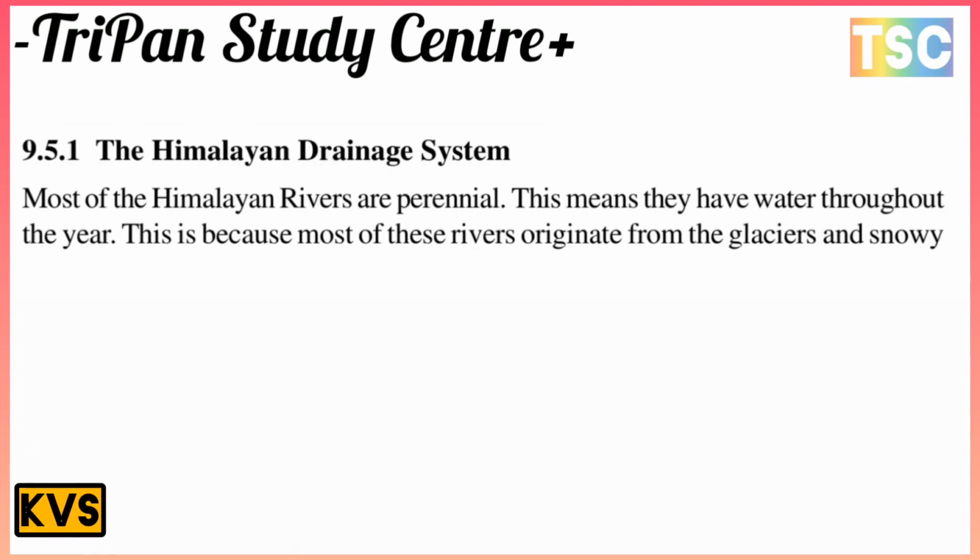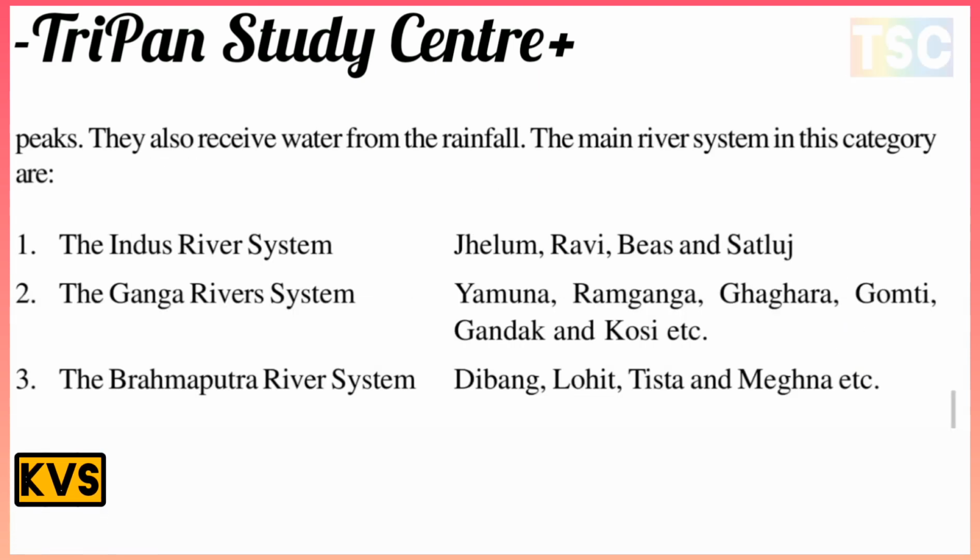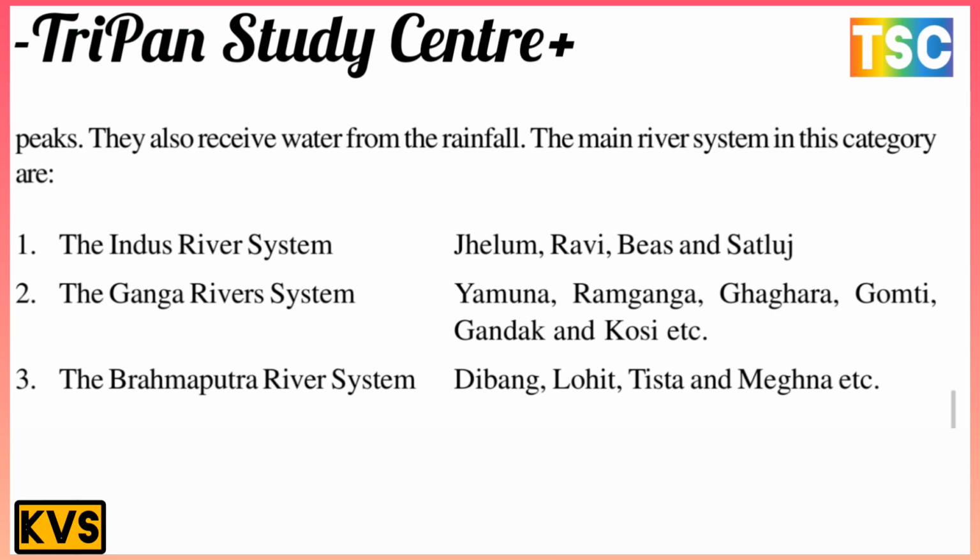Next, the Himalayan drainage system. Most of the Himalayan rivers are perennial. That means they have water throughout the year. This is because most of these rivers originate from glaciers and snowy peaks, and they also receive water from rainfall. The main river systems in this category are the Indus river system, meaning Jhelum, Ravi, Beas, and Satluj.